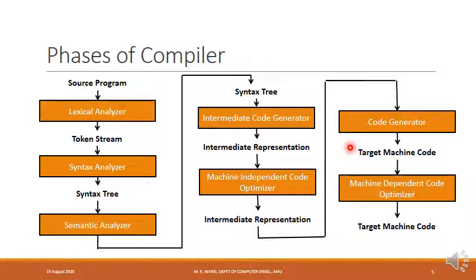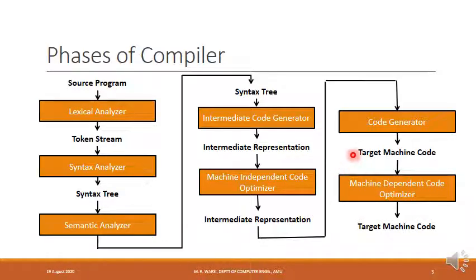Now we have to understand the difference between the target machine code and intermediate representation. Target machine code contains references to machine-specific things. Intermediate representation does not contain anything which is specific to the machine. For example, in target machine code, there could be references to the registers, or to the CPU instructions. On the other hand, there will not be anything specific to the machine in intermediate representation.